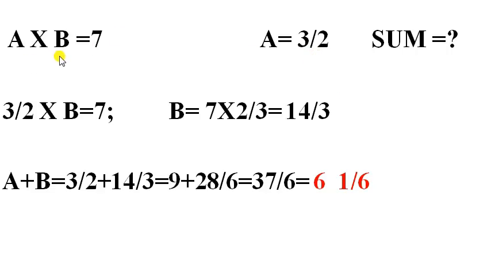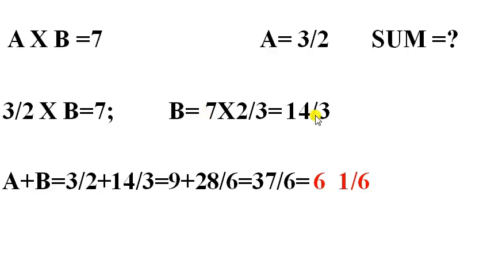Suppose A and B are the numbers. So the product of two numbers, that is A into B, is equal to 7. Let A is equal to 3/2 because one of the numbers is given in the question. That is 3/2 into B is equal to 7. While simplifying, we will get B is equal to 14/3.